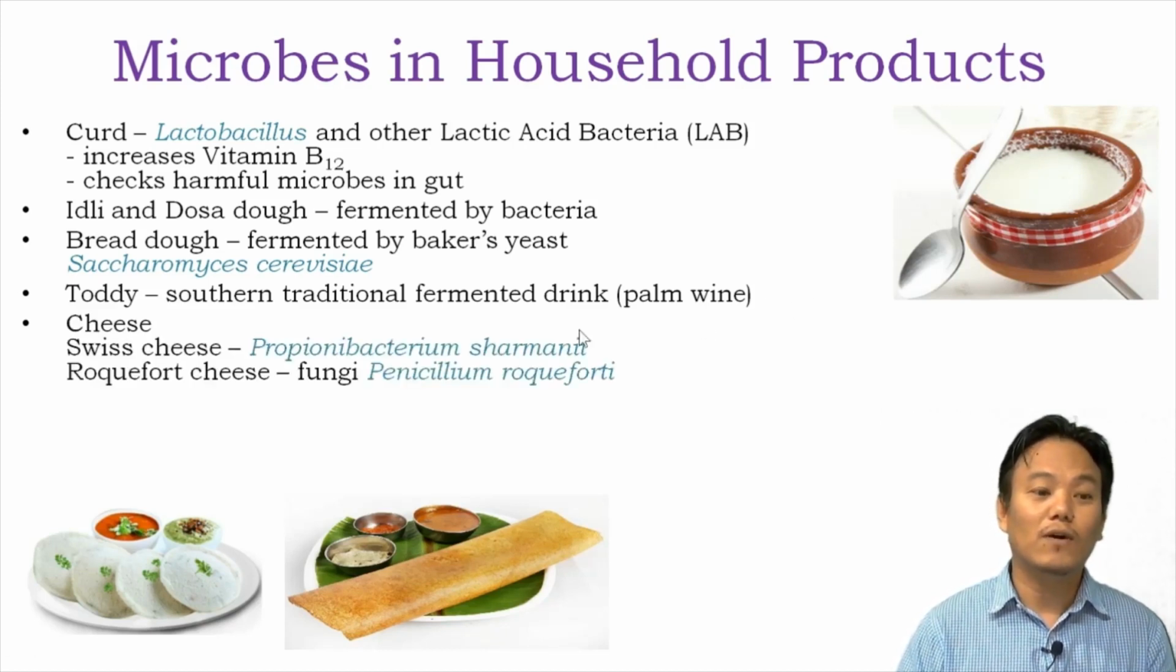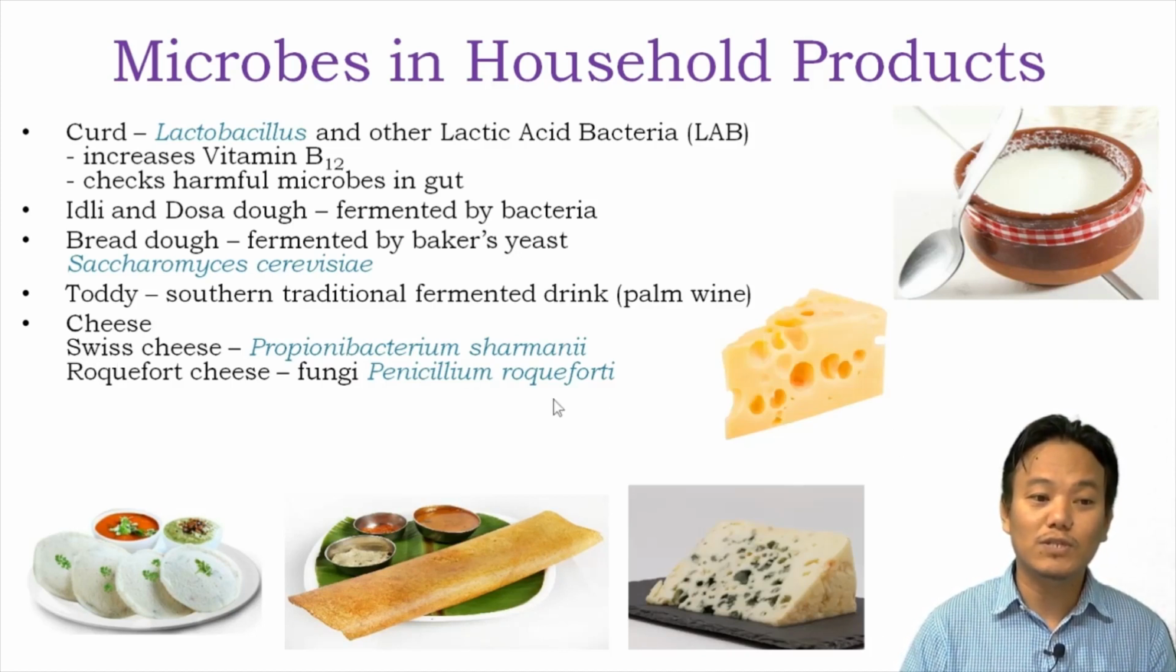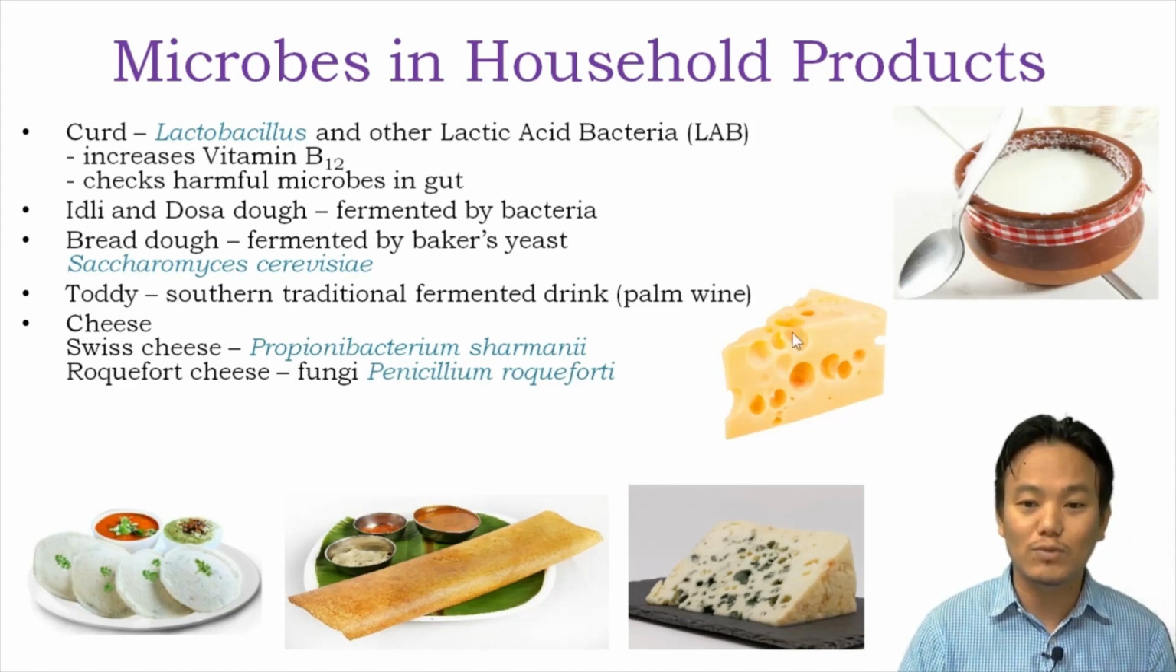Now, finally, we have cheese. In order to prepare cheese, you put different types of bacteria in it. For example, the famous Swiss cheese. In order to prepare Swiss cheese, you have to put the bacterium known as Propionibacterium shermani. So Propionibacterium shermani is responsible for preparation of Swiss cheese. So this is the Swiss cheese.